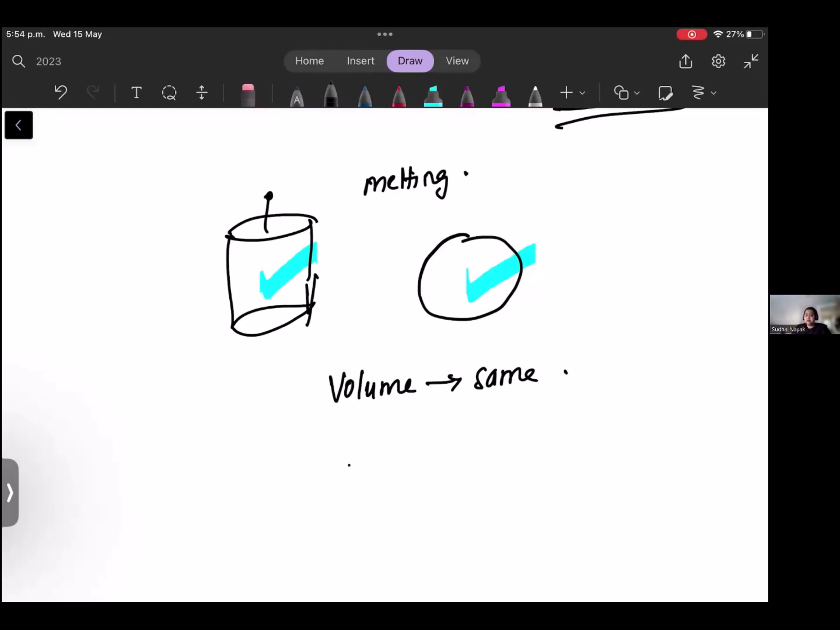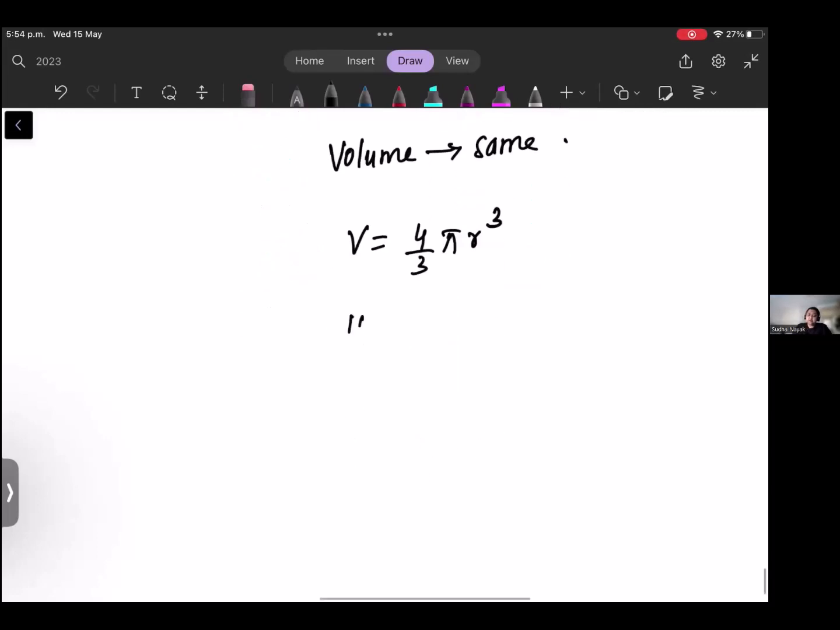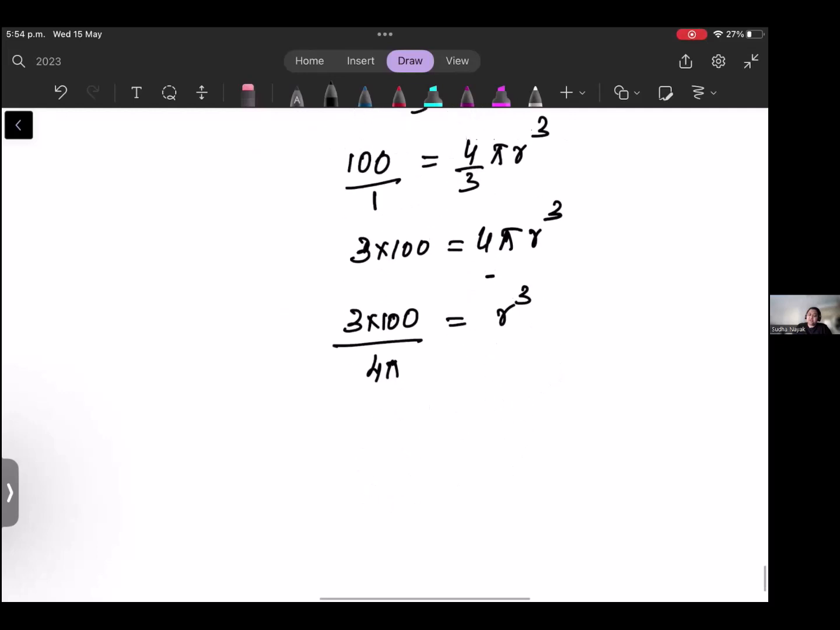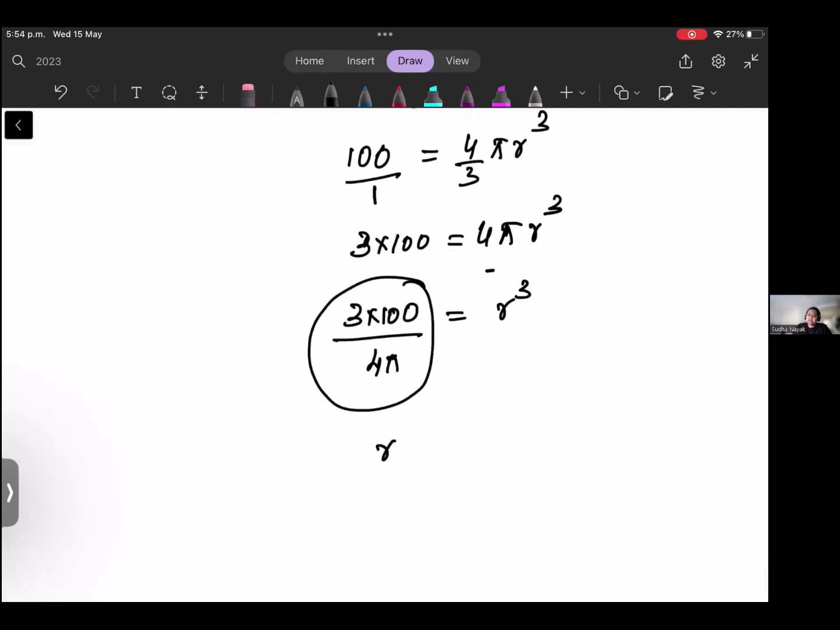So for example, volume is equal to 4 by 3 pi r cube, and they are saying that volume is equal to 100, then 100 equals 4 by 3 pi r cube, and then simplify it. The basic thing is this will be put as 1. So 3 times 100 is equal to 4 pi r cube. Then I can write this as r cube equal to 3 times 100 divided by 4 pi. Then you find this in the calculator, and this is r cube.